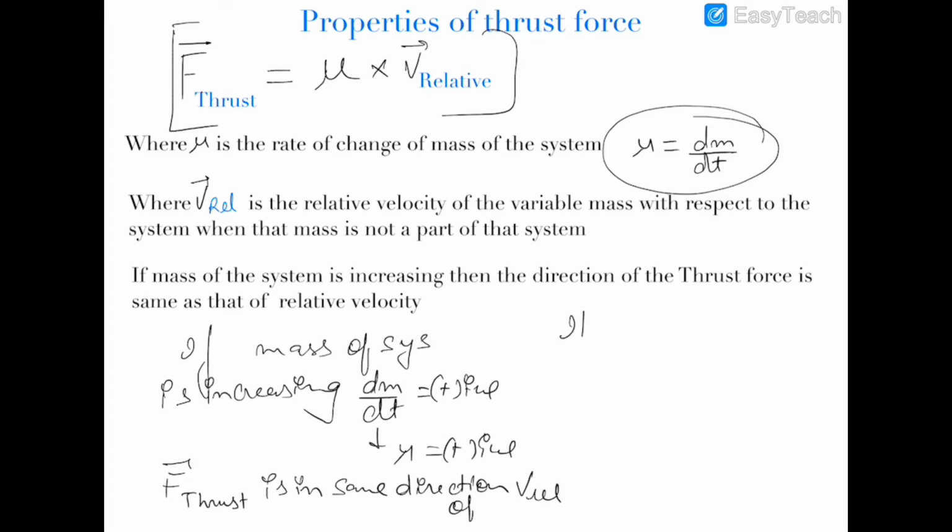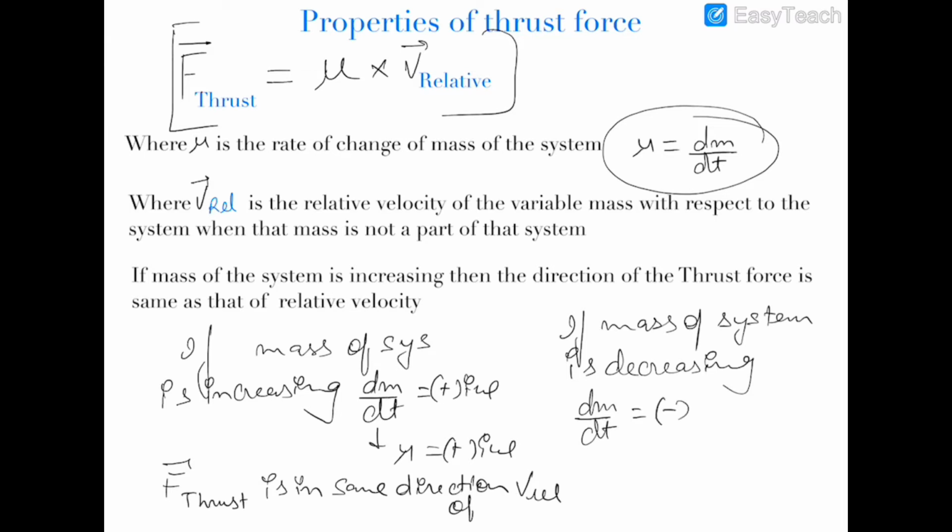and if the mass of the system is decreasing, and therefore dm by dt is negative, then the thrust force in this case would be in the opposite direction to v relative.